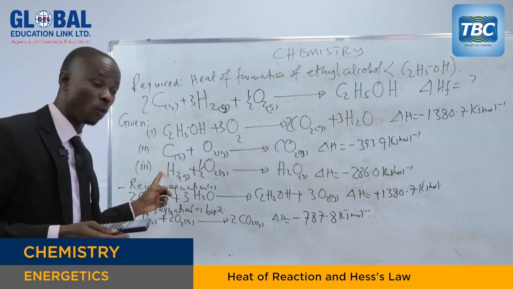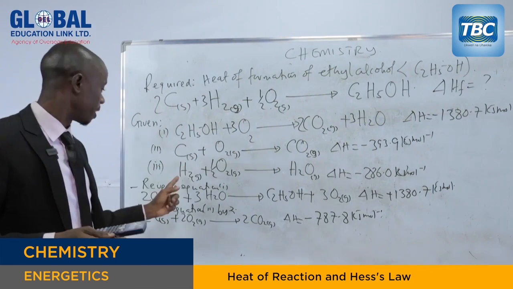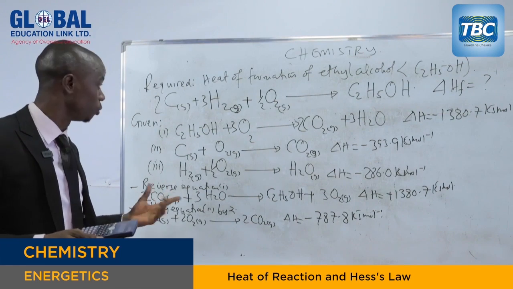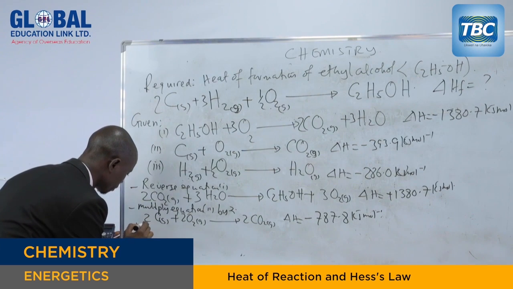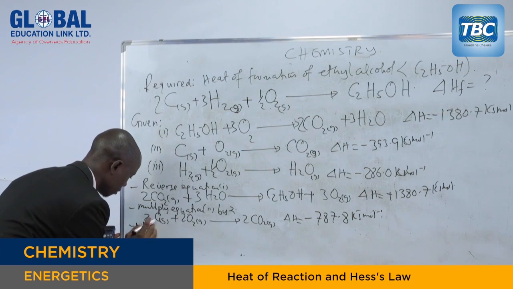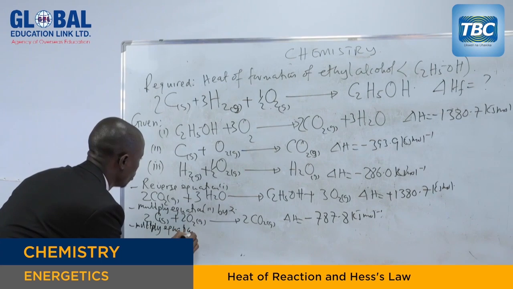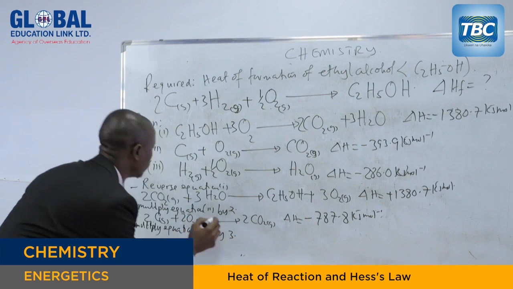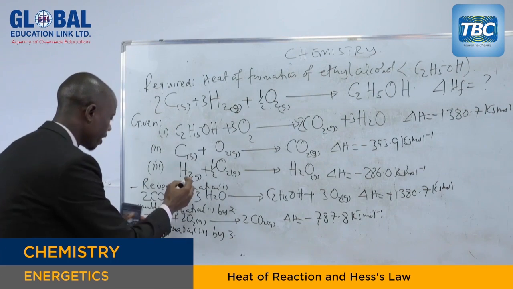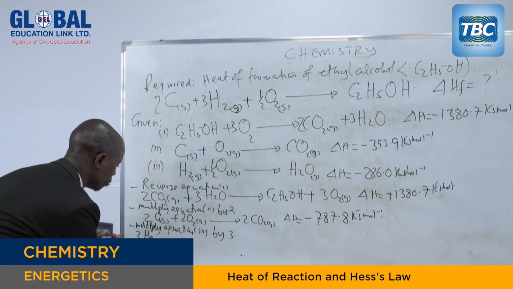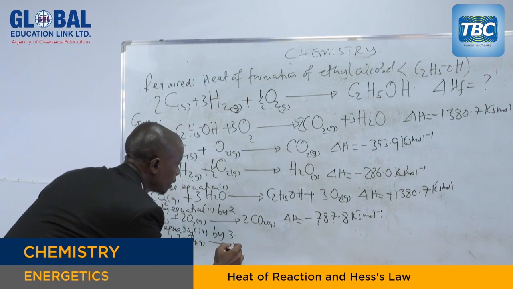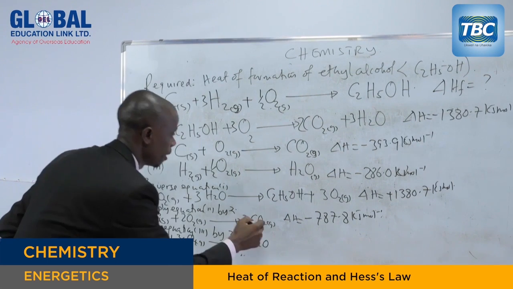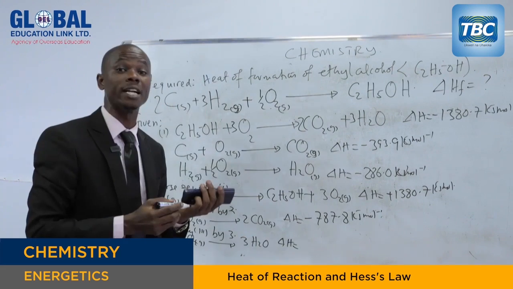Now, from there, you go to the other reactant, and that is hydrogen. The remaining equation is only 1. Here, 3 hydrogen atoms are needed, but here we have only 1 hydrogen atom. So what you have to do, you multiply the whole of this equation by 3. So multiply equation 3 by 3, all of it. So when you multiply, that means you're going to get 3 hydrogen gas plus 3 over 2 oxygen gas to get 3 molecules of water.